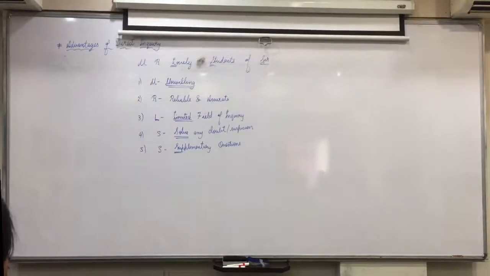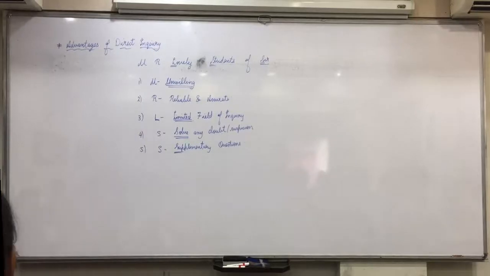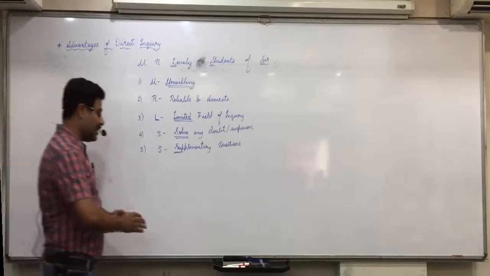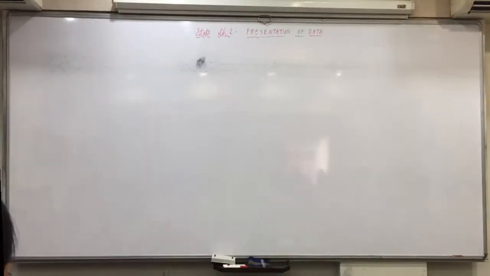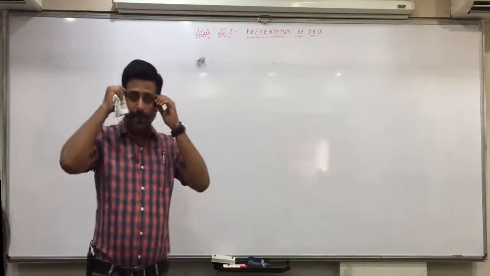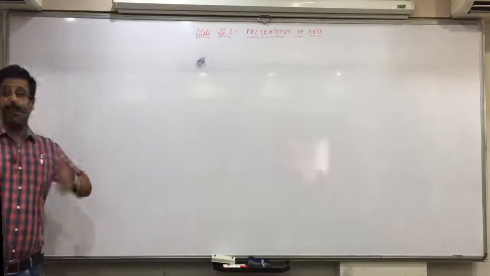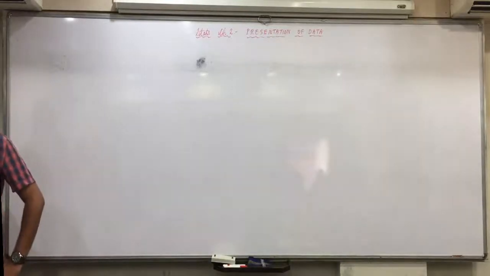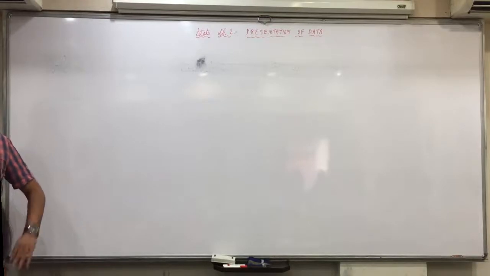We shall start with the second chapter. So give the heading in your notebooks. Chapter 2. Related to chapter 1, now nothing else you have to write in the notebook because all the points we will do from the textbook only. So chapter 2, which is presentation of data. Statistics is collection, then organization and analysis of data collected with predetermined objectives. First step, collection, we studied in the first chapter. How to collect the data. Direct inquiry, indirect inquiry, questionnaire, right?